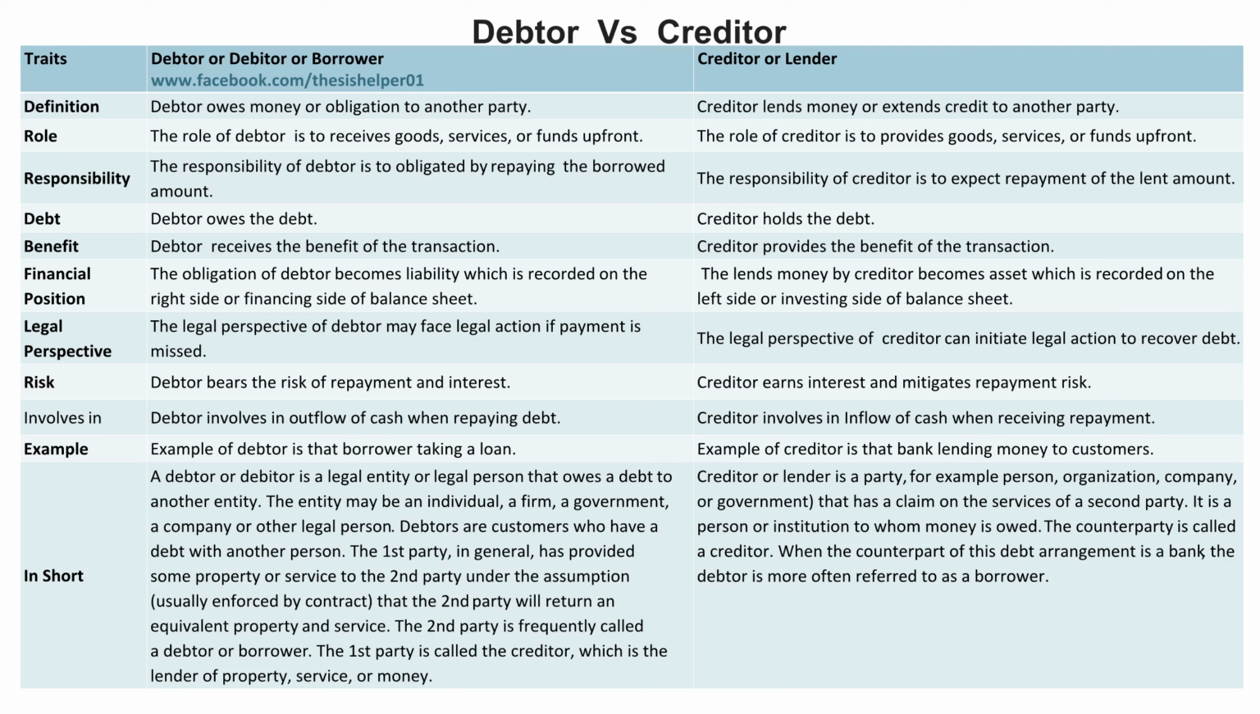The obligation of a debtor becomes a liability, which is recorded on the right side or financing side of the balance sheet, whereas the money lent by a creditor becomes an asset, which is recorded on the left side or investing side of the balance sheet. From a legal perspective, a debtor may face legal action if payment is missed, whereas a creditor can initiate legal action to recover the debt.